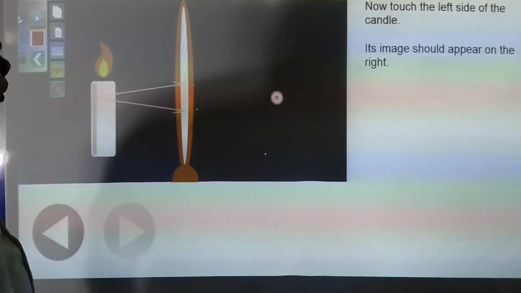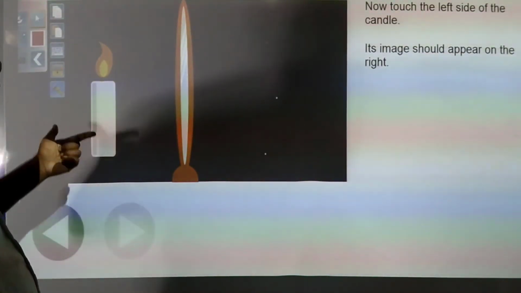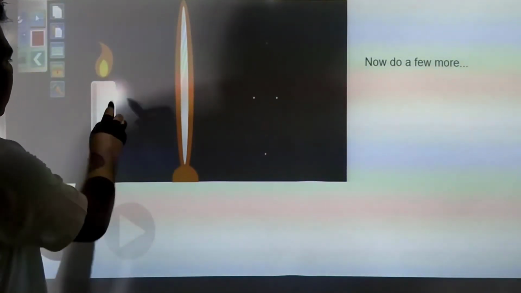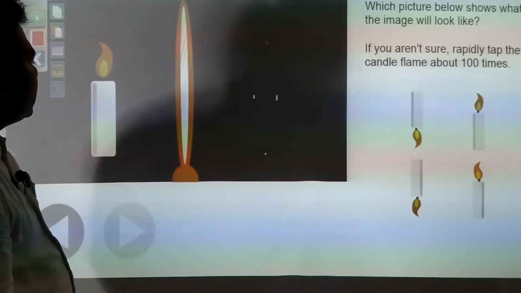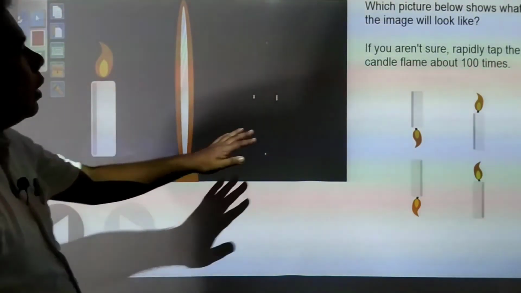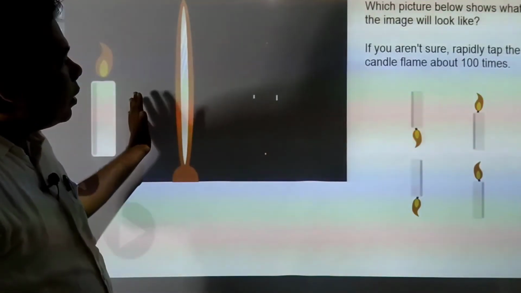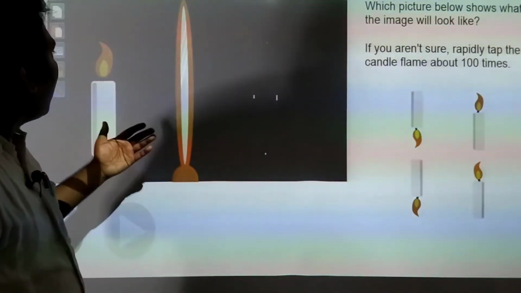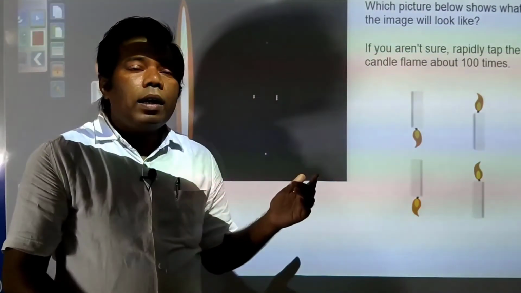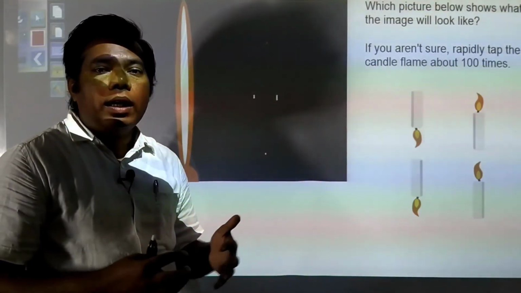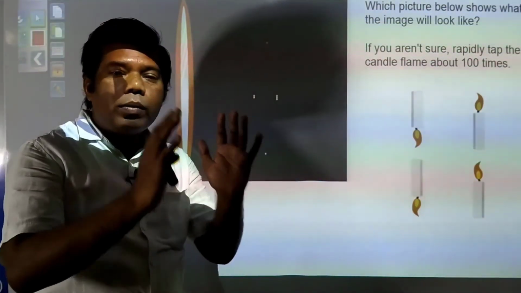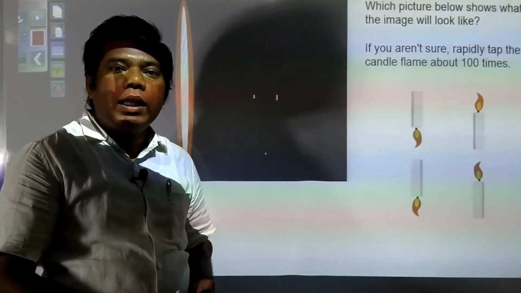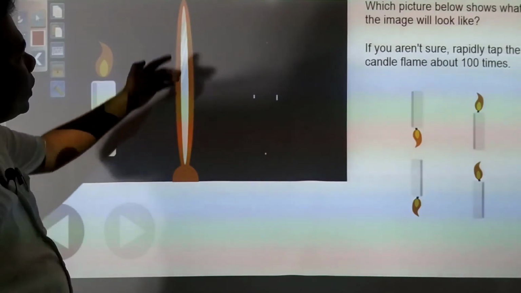So very quickly, if all the points will be touched or all the points will be hit, so image will get started forming. So if many points will be hit, just you see, image will get started forming. So in this way, image is getting formed. So what happens actually, on retina, inverted image is formed, but through the brain that is converted into erect image, and we are able to see erect image. So in this way, image is formed.